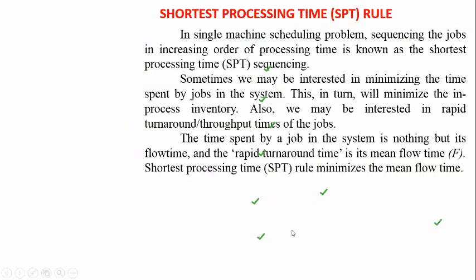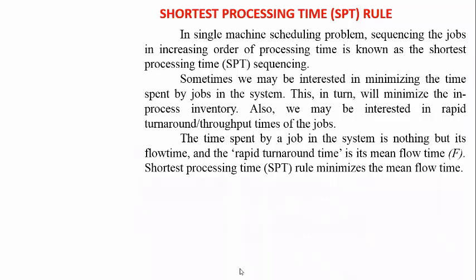Next, coming to the examples of single machine scheduling. We are going to solve single machine scheduling by taking the priority rules. The priority rules we already discussed in yesterday's class. So first we are going to take the first priority rule, that is the shortest processing time.